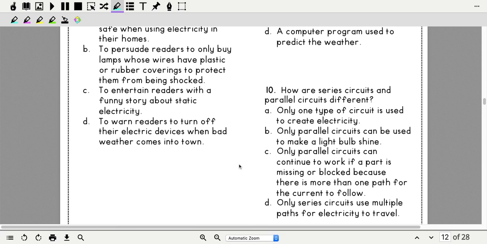Once you have finished this paper, you need to either put your answers in Mrs. McNabb's Google Classroom for science, or you need to take pictures of it, or get your answers and make sure that Mrs. McNabb has them. Okay?